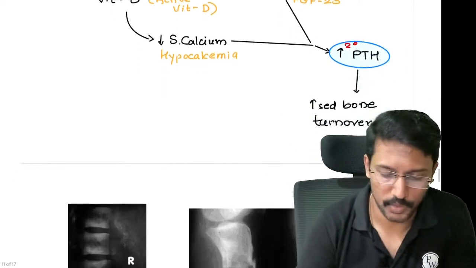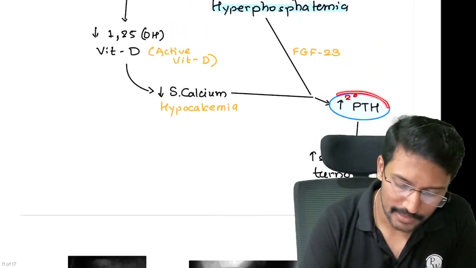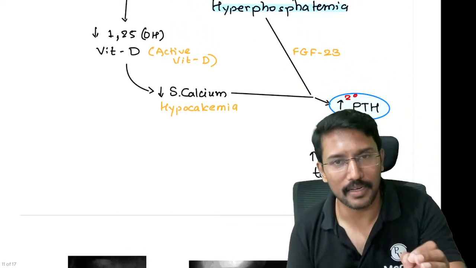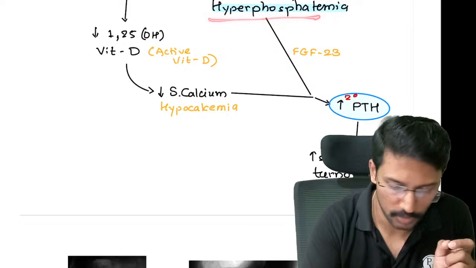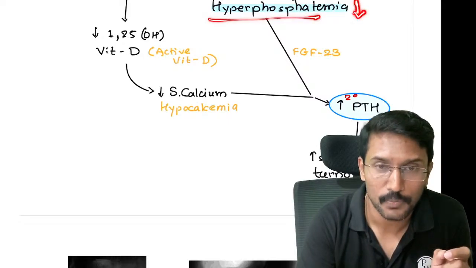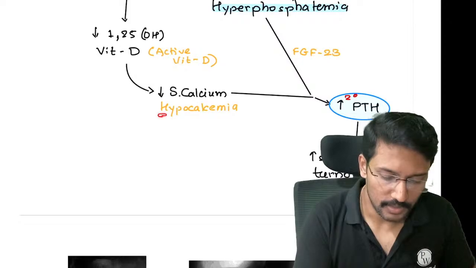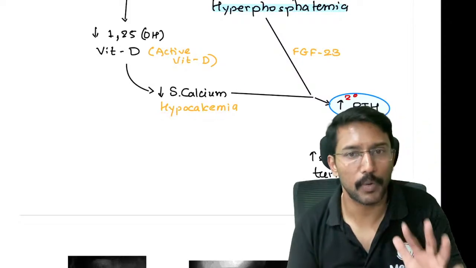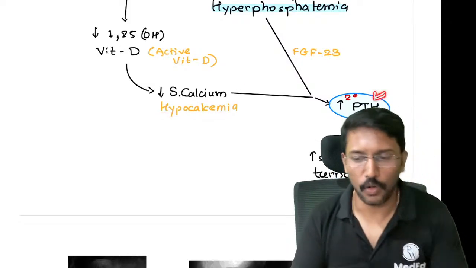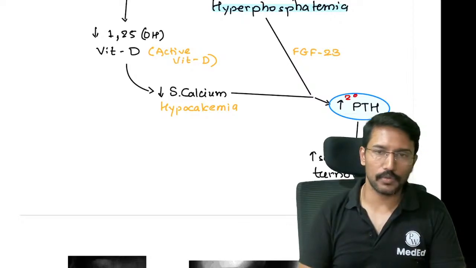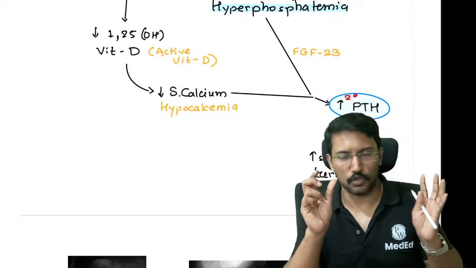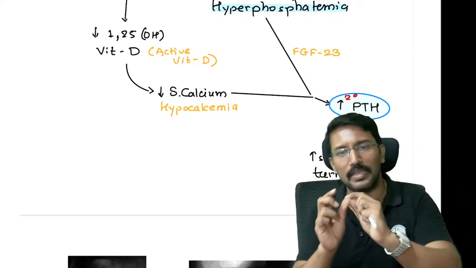Secondary hyperparathyroidism. Now the job of this parathyroid hormone is to stimulate the kidney to excrete more phosphate, so that it comes down, and reabsorb more calcium, so that the calcium level increases, right? Apart from that, the parathyroid hormone will also go to the bone, and what will it do to the bone? Your blood calcium level is low. Parathyroid hormone's job is to increase the calcium.